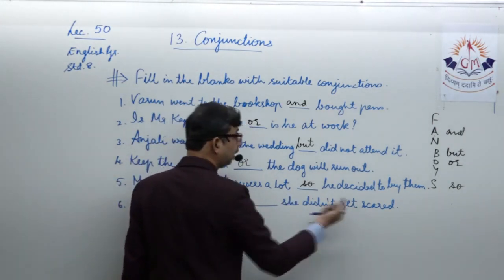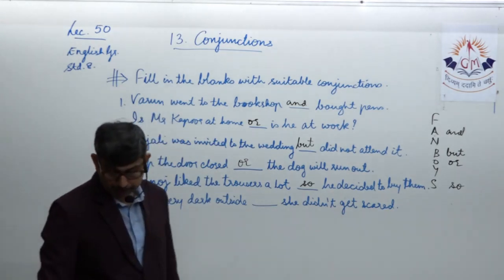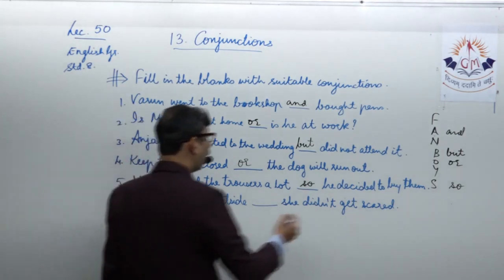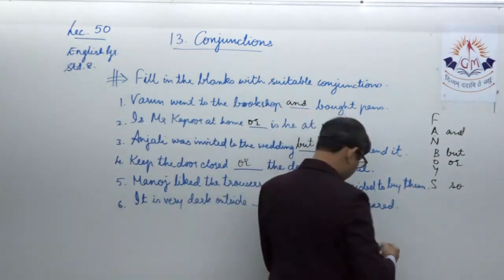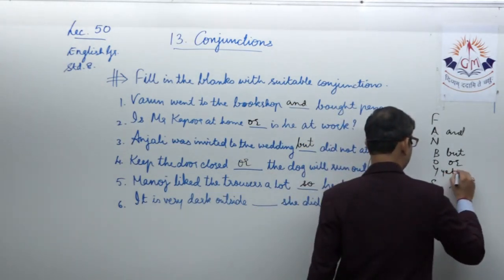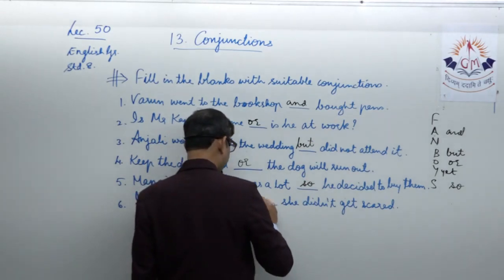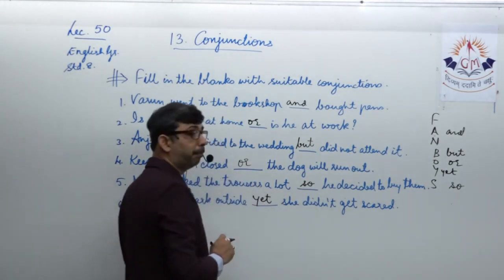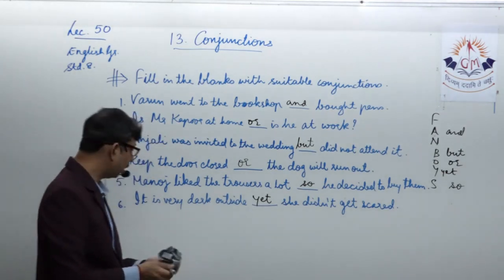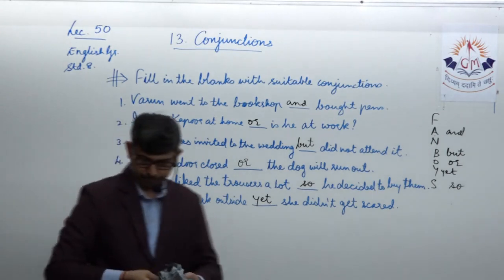She didn't get scared. So I can use the word but she didn't get scared. Or I can alternatively use the word yet she was not scared. Yet means despite of that, yet she didn't get scared, or but she didn't get scared. Either of the two can be inserted over here. Seventh one,